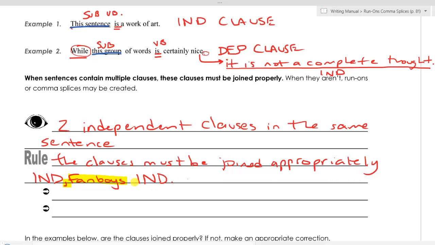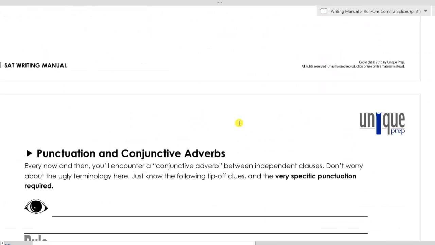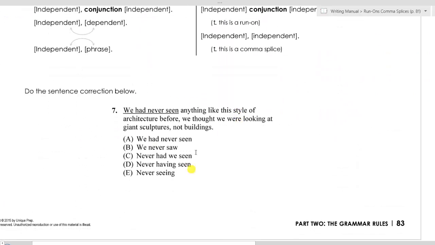The other acceptable way to join independent clauses is with a semicolon. Now, a lot of students do make the point that you can also put a period between independent clauses, and that is correct, but on this test, you don't really have to worry about that particular joining of independent clauses, because in the answer choices on sentence corrections, which are these kinds of questions here, the test will never put a period between two independent clauses.